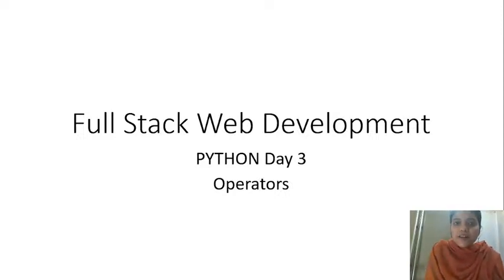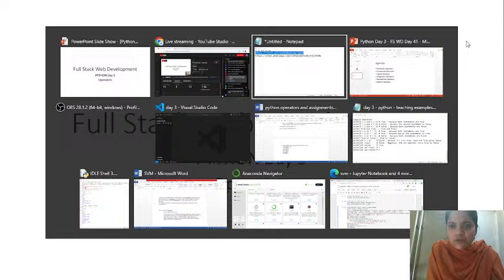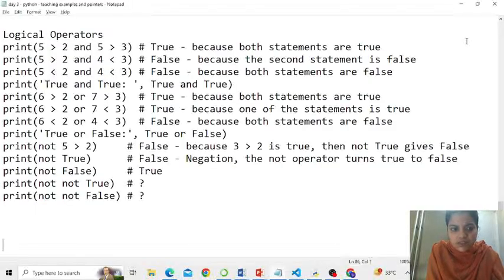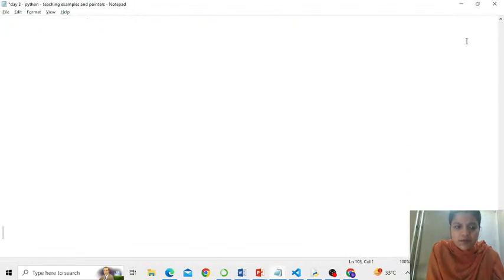First of all, operators are special notations that perform operations upon the operands. If that sounds confusing, for example, I have 7 and I have 6. If I want to add both of them, plus becomes an arithmetic operator, or an addition operator.